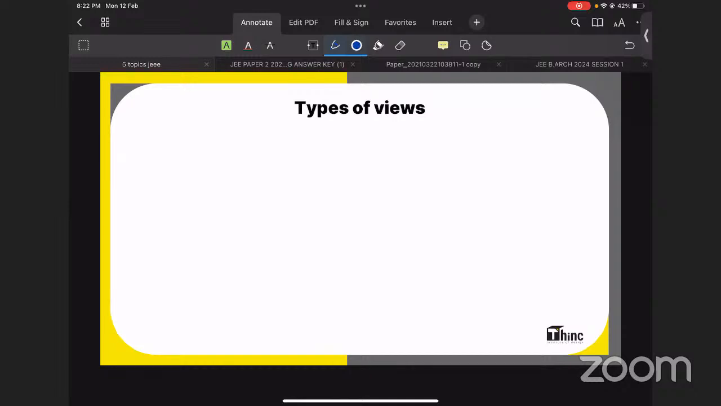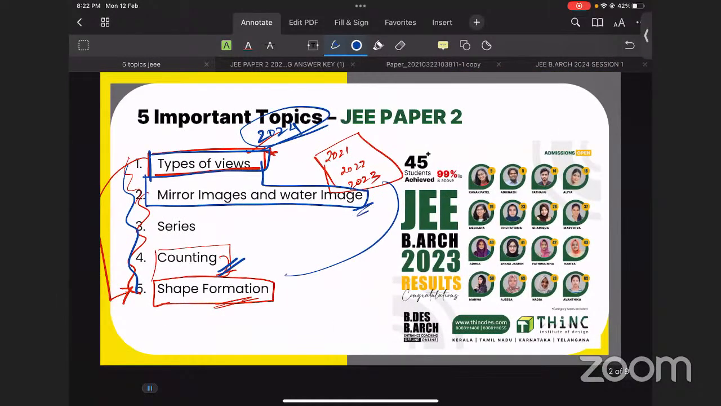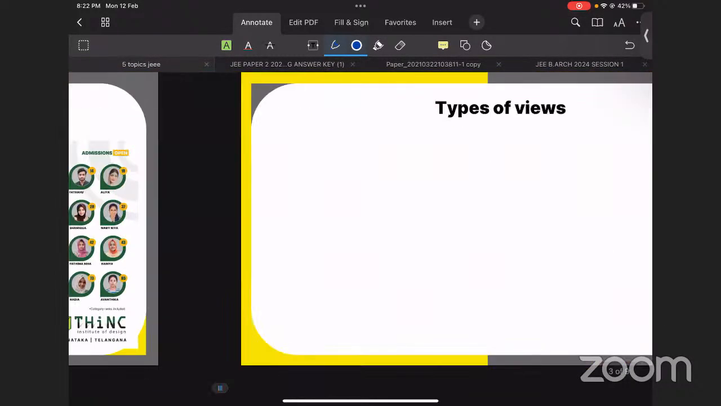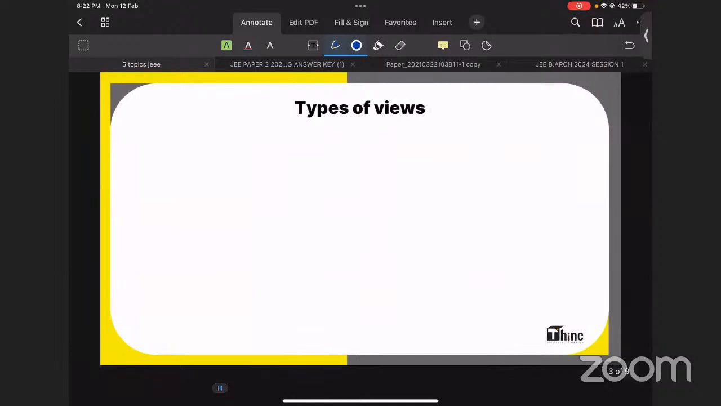In this particular series, we have already launched one video on mirror images and water images that you can find on our channel itself. So over here, in types of views, there are questions commonly asked on how it will look from the top, front view, and left and right side views. This is an important type of question.